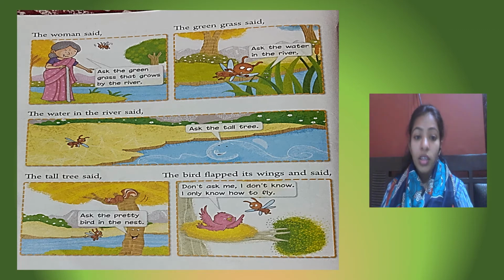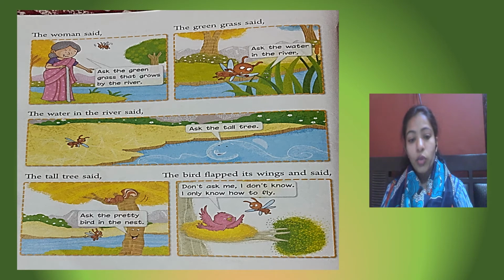The water in the river said, again, water said, "Ask the tall trees." See in the second picture, water is saying, "Ask the tall trees." Then it went to the tall tree and asked the same question. And how the tall tree responded? "Ask the pretty bird in the nest." So no one knows its name, and it was going one by one to everyone to ask its name.